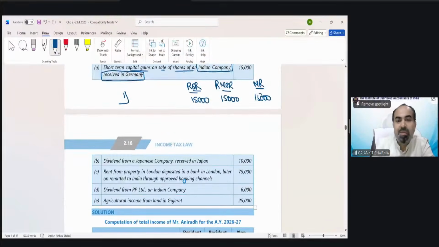Dividend from a Japanese company received in Japan. Chalo, tell me about this one. In whose hands is this 10,000 going to be taxed? Second point, B point answer. I want to know the B point answer. Let me see who is going to answer.